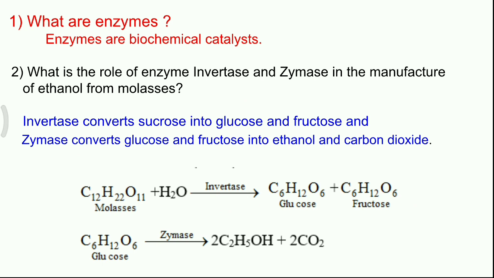There you can get another question, a 2-mark question. What is the role of enzyme, invertase and zymase in the manufacture of ethanol from molasses? Invertase converts sucrose into glucose and fructose, and zymase converts glucose and fructose into ethanol and carbon dioxide.